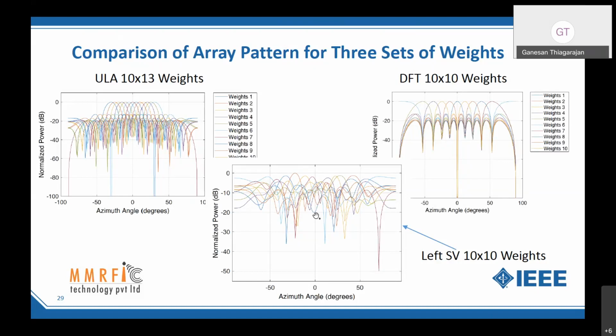What matters is whether the number of antennas is sufficient, which is only a function of how many spatial channels you want to support, how many users simultaneously you want to support, and how many spatial streams you want to support. If you tell me these numbers, then I can tell you how many antennas are required. There's a theory already; people have established this very well.